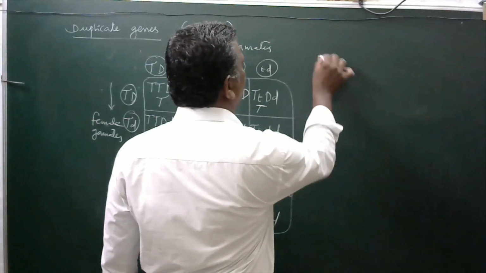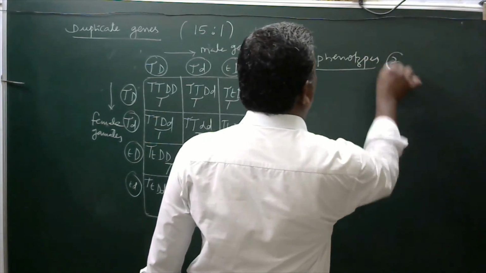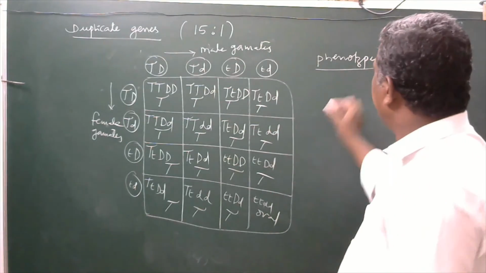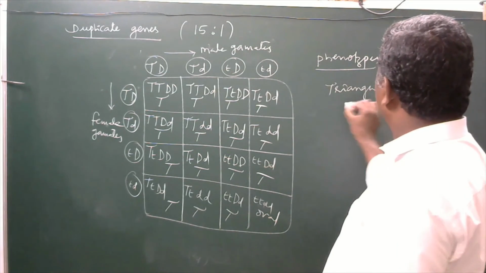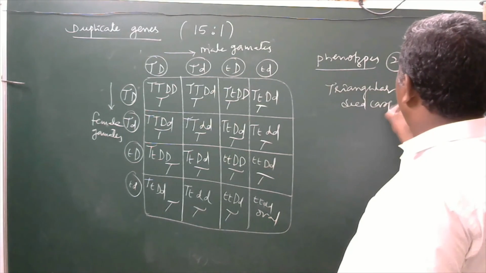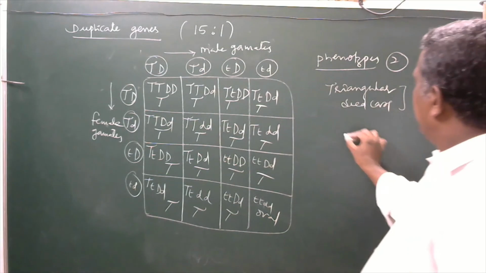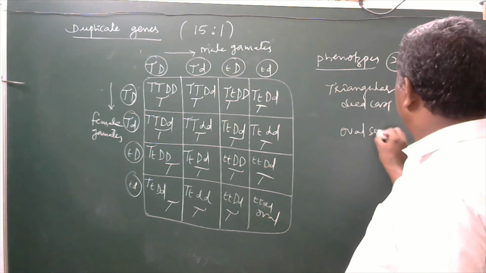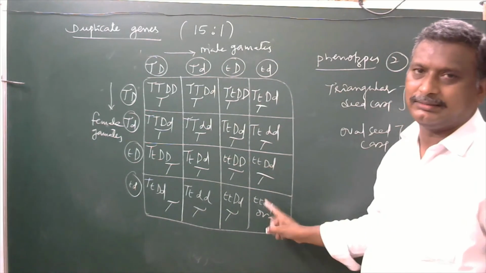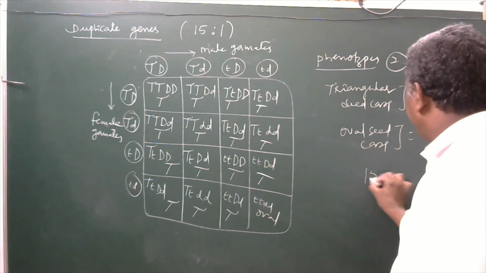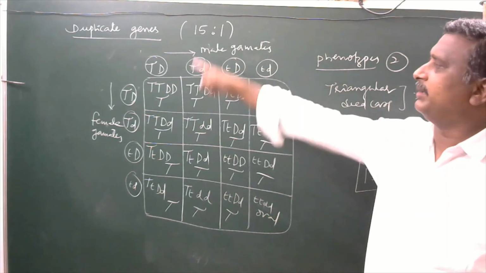Here, how many phenotypes are there? Only two kinds. One is the triangular seed case. How many are here? Fifteen. And the oval seed case. How many are here? Only one. So 15 to 1 is the phenotypic ratio of duplicate genes.